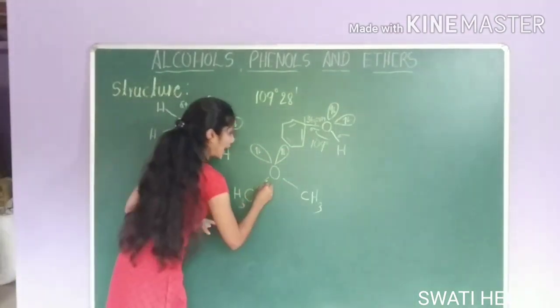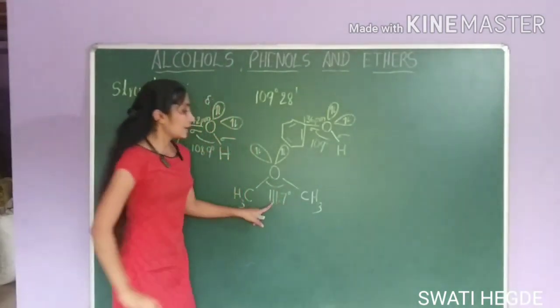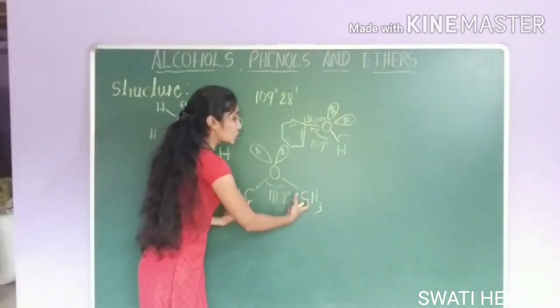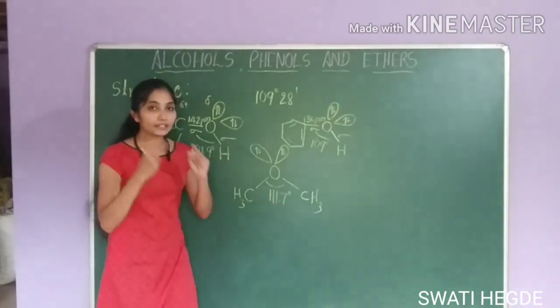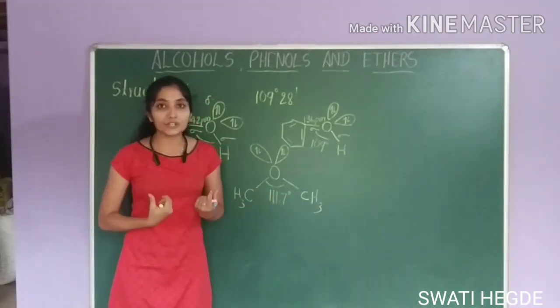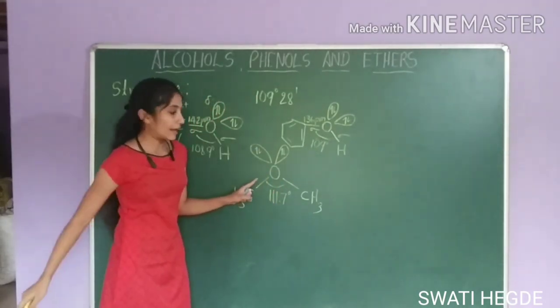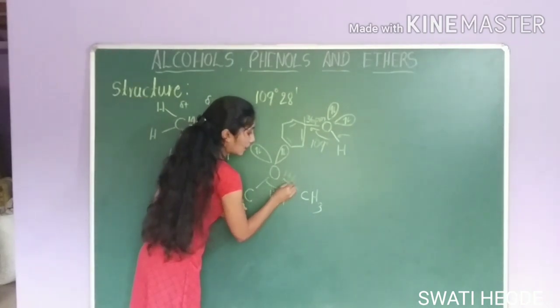So here the bond angle is 111.7 degree, which is greater than the normal tetrahedral angle. This is due to the repulsion of bulkier groups. Bulkier alkyl groups are present on both sides. They will repel each other. So this angle increases from the normal tetrahedral angle, with bond length 141 picometer.